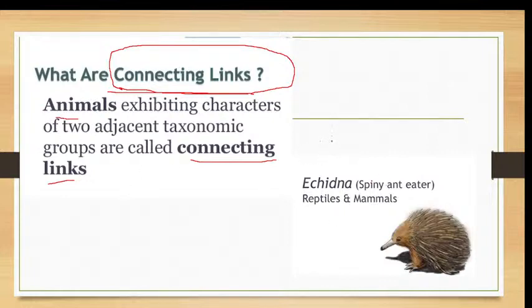In the case of echidna, or the prototherians, the spiny anteater shows the characters of reptiles and mammals. The common thing which we have said is that they lay eggs. Laying eggs is not a character of mammals. We human beings don't lay eggs. So egg laying is a character of reptiles. So echidna is considered to be the connecting link between the reptiles and mammals, because they show the characters of both.